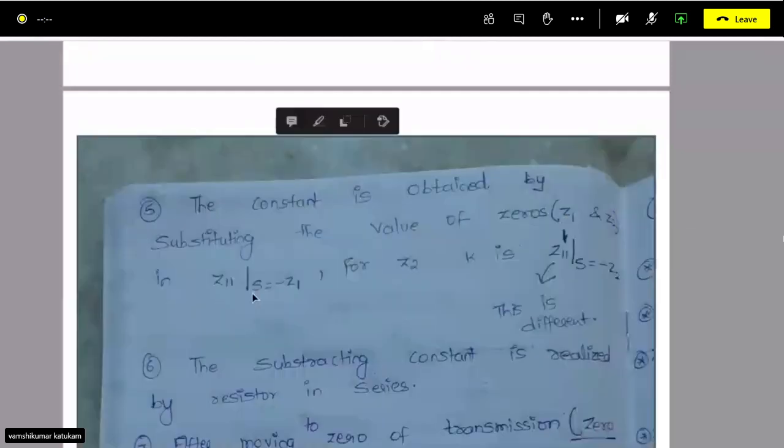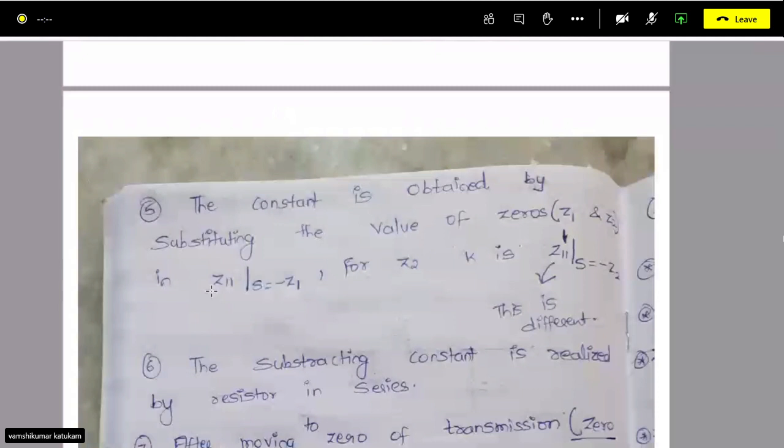If I substitute in Z11, I will get some constant. Similarly for Z2, K is obtained by substituting. To get Z2 in the numerator of the driving point function, we have to subtract some constant, obtained by substituting S equal to minus Z2 in Z11.